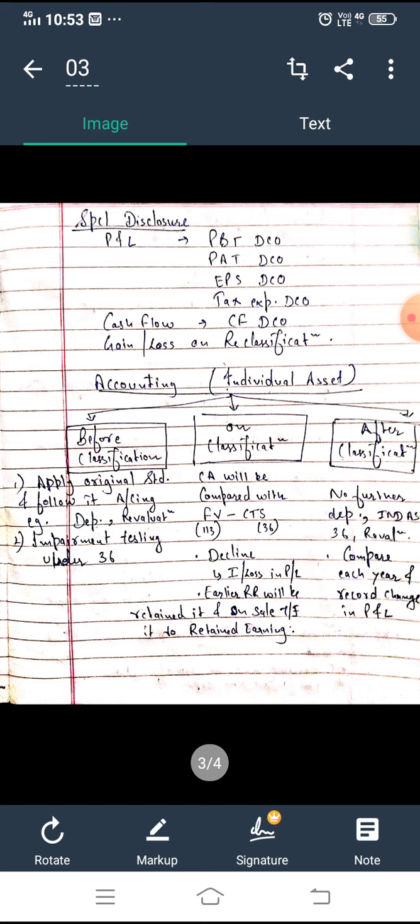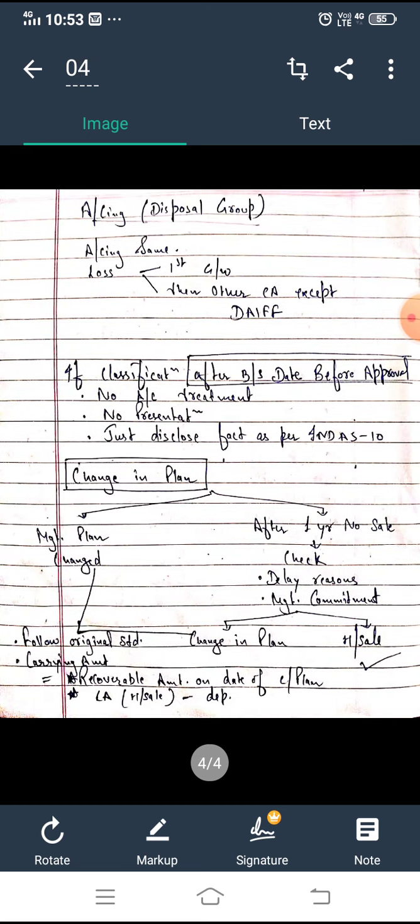So what about accounting treatment? Before classification, apply the original standard, and there would be an impairment test. On classification, there would be a comparison, and any change would be recorded in profit and loss. After classification, same, there would be no original standards, just the comparison will go on and the change will be transferred to profit and loss. Accounting treatment in case of a disposal group: the loss would first be considered in goodwill and then other non-current assets except DIF, right? If classification is after the balance sheet date, then no accounting treatment, no presentation, just disclosing the fact as per Ind AS 10.